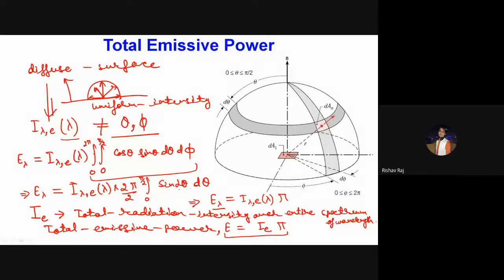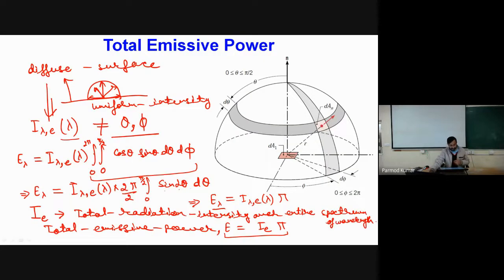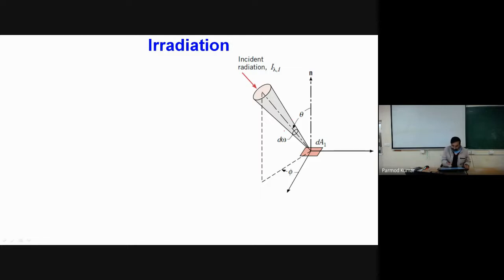Yes, sir. Okay, now the way we have this radiation which is going out of a surface, similarly we will be having some intensity associated with the radiations which are being incident on a surface. So here we have this situation where there is some incident radiation, which is coming from another surface, and this is falling on a surface. So here also we have this similar depiction of solid angle, and this type of incident radiation is called irradiation.